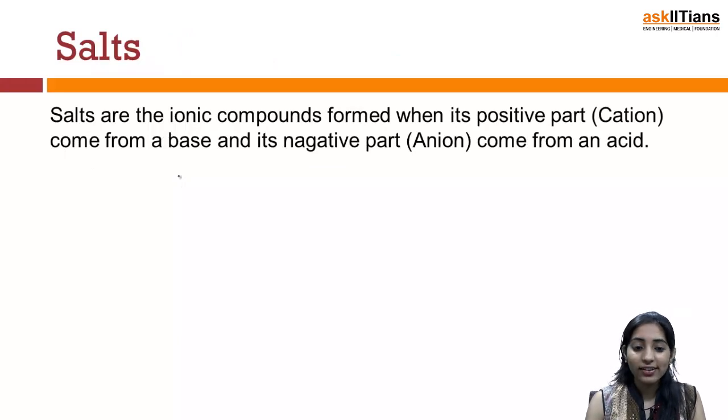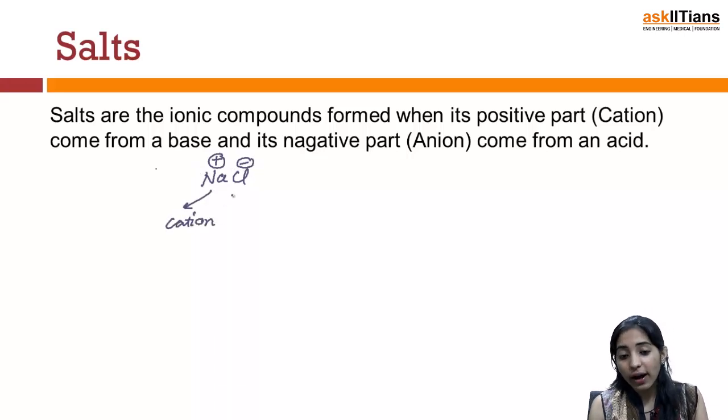Let us consider a salt named NaCl. There are two basic counterparts of any salt: the positive part, known as the cation, and the negative part, known as the anion.